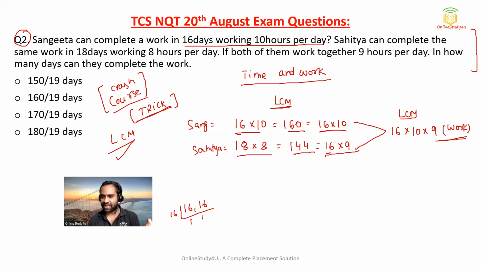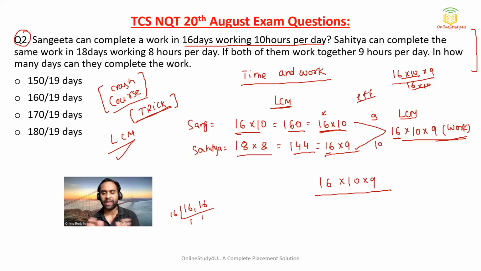For taking the LCM, I have just factorized it. I have written it in the form of 16, so that we will have only one 16. Now the total work we have is 16 into 10 into 9. Okay, now efficiency we will be able to calculate. If we divide this by 16 into 10, then efficiency will become 9, and here the efficiency will become 10. Okay, so this is a very basic approach I am using. So efficiency we know.